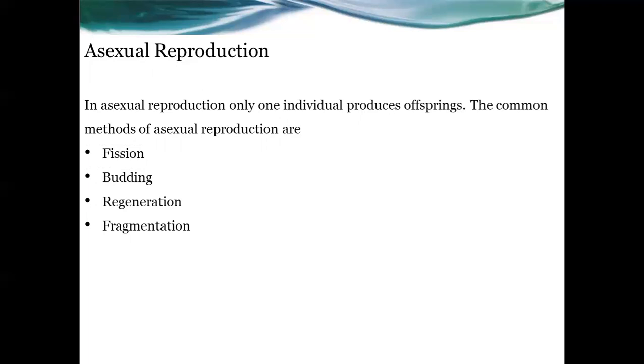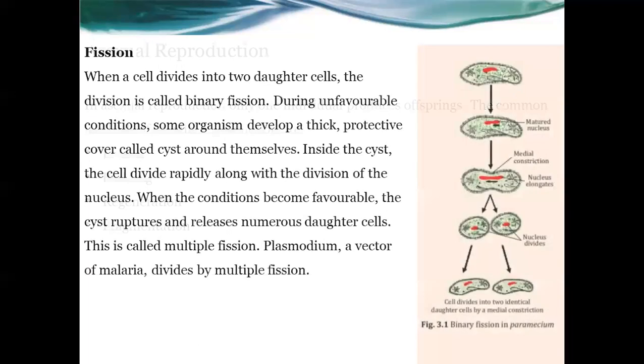The common methods of asexual reproduction are fission, budding, regeneration, and fragmentation. Now we are going to study these asexual reproduction methods one by one. First one is fission, when a cell divides into two daughter cells. This method we can see in paramecium. Look at that. During unfavorable conditions, some organisms develop a thick protective cover,